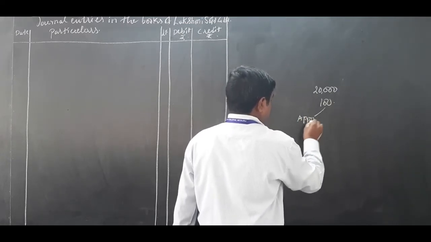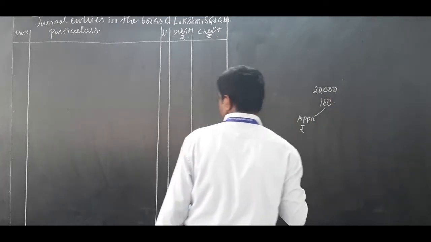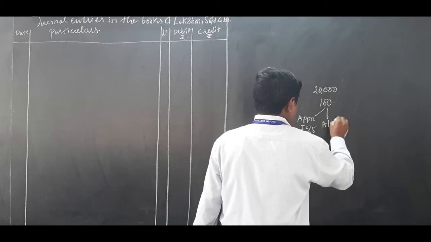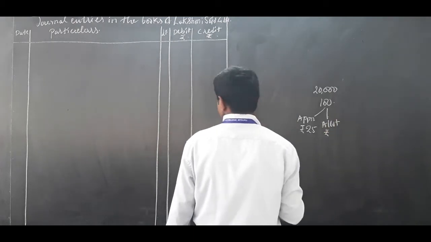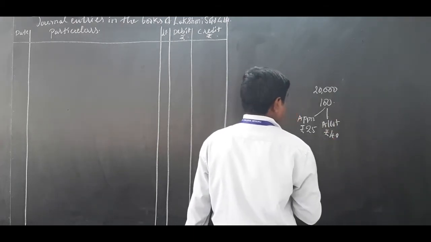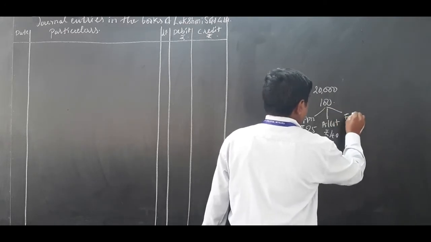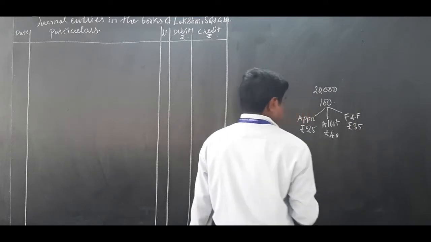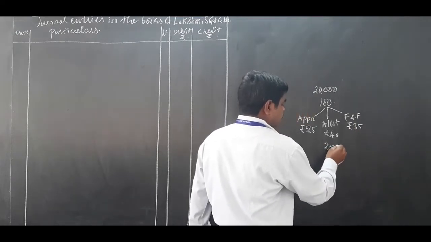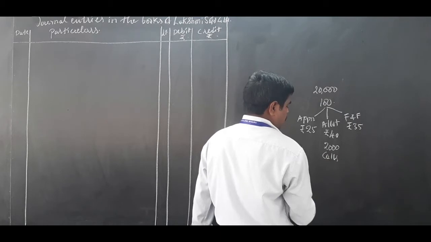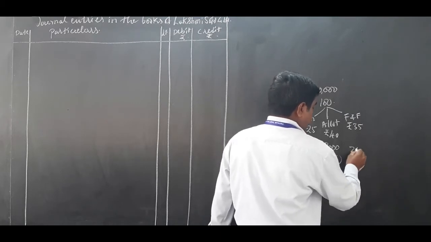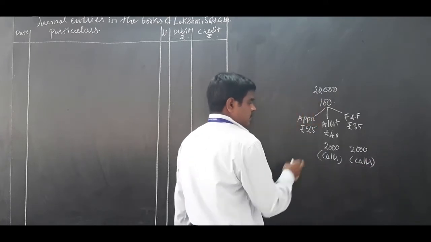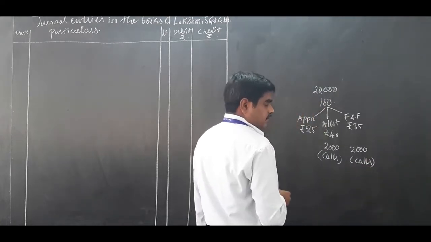For my calculation: 25 rupees on application, 40 rupees on allotment, first and final call 35 rupees. 2,000 shares are calls in arrears on allotment, and 2,000 shares are calls in arrears on first and final call.